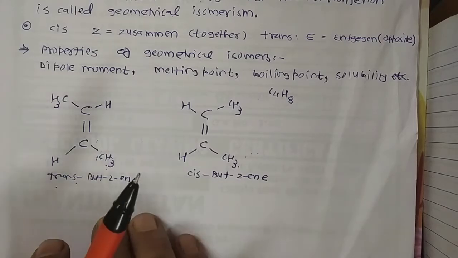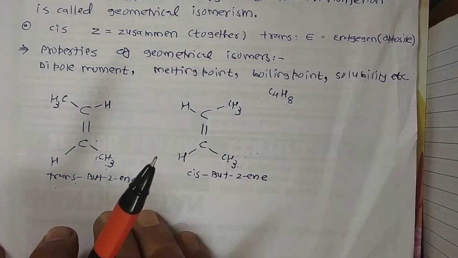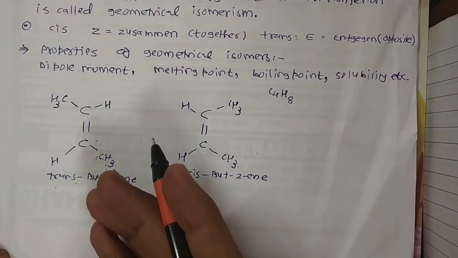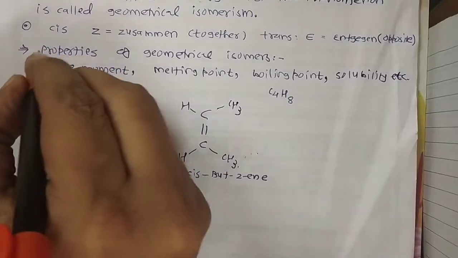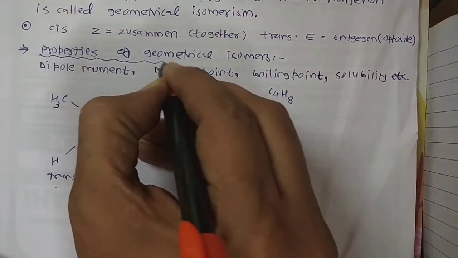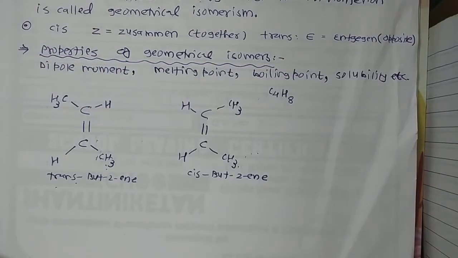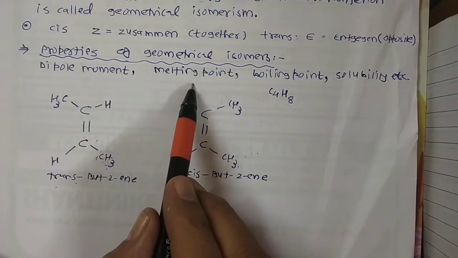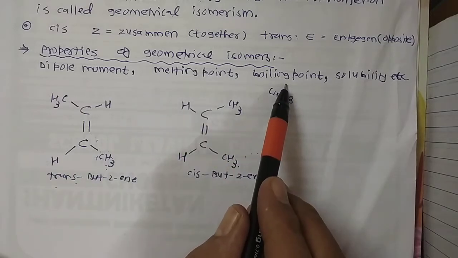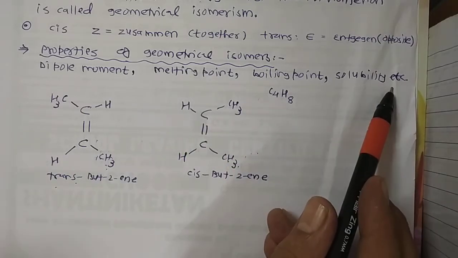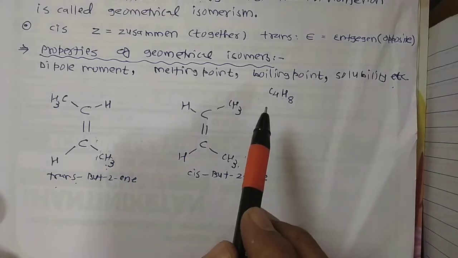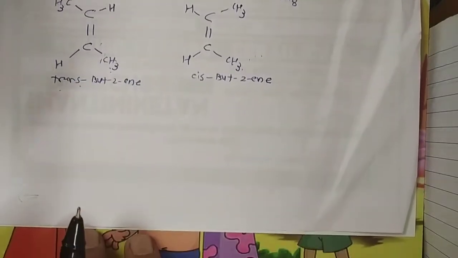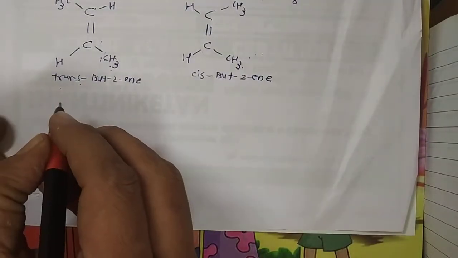Is there any difference that can be observed in the properties of geometrical isomers? Yes, definitely, and this is a main topic. Dipole moment, melting point, boiling point and solubility are all changed. First we focus on dipole moment.